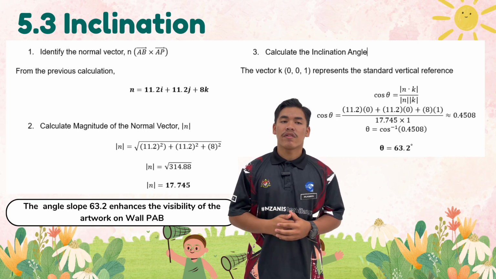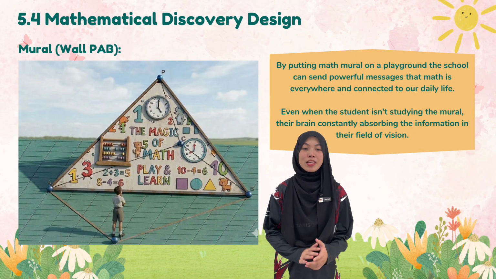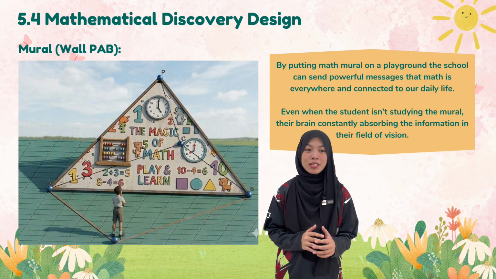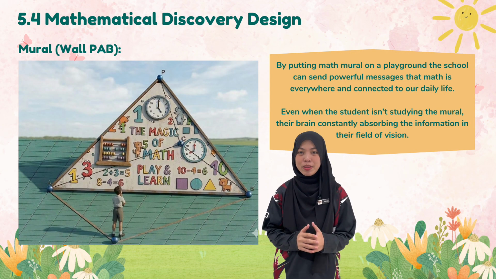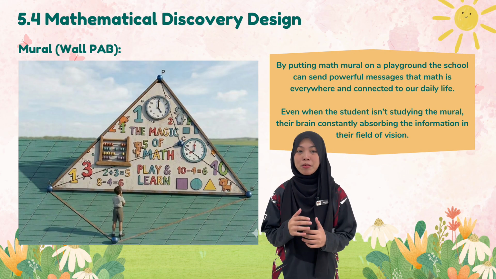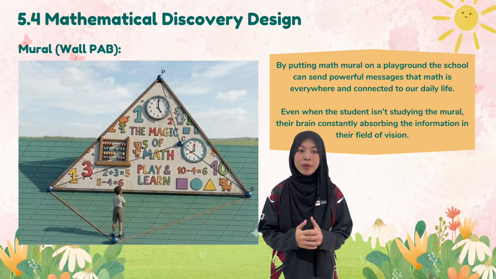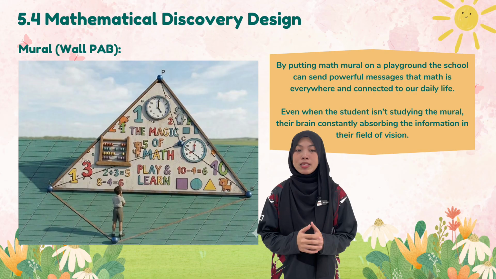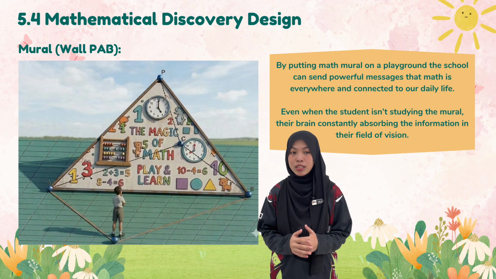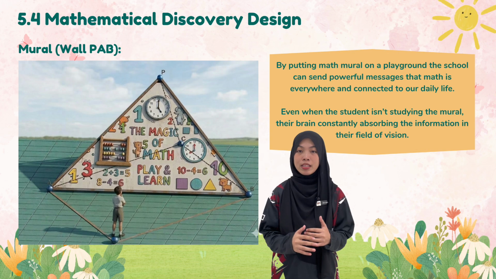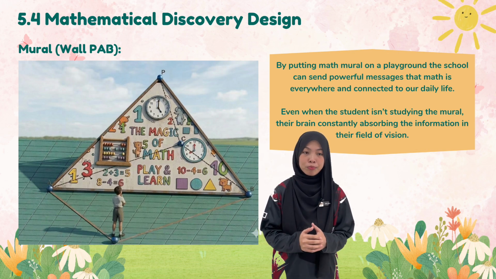effectively educational environment. Next, I will explain the mathematical discovery design, specifically the mural placed on wall PAB of the pyramid structure. This triangular wall is designed to display a mathematics-themed mural that students can easily see while playing in the accessory garden. The mural includes colorful elements such as numbers, basic equations, shapes, and clocks, which help introduce mathematical ideas in a fun and engaging way.